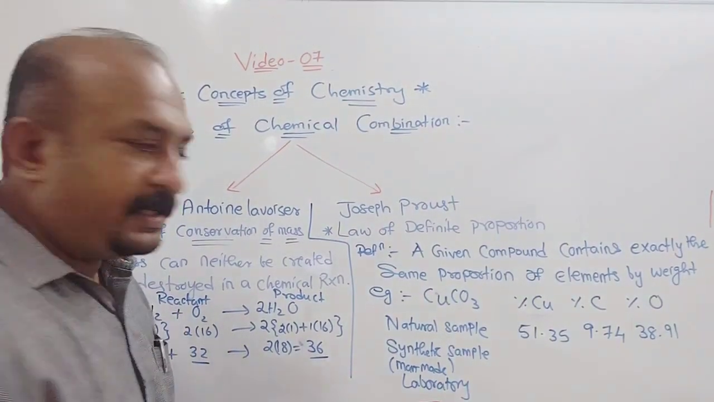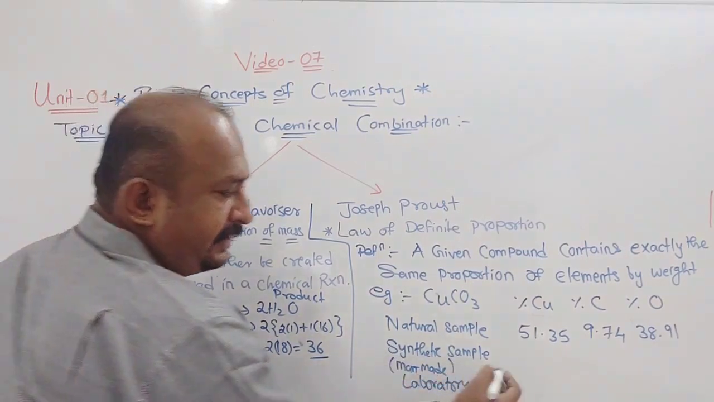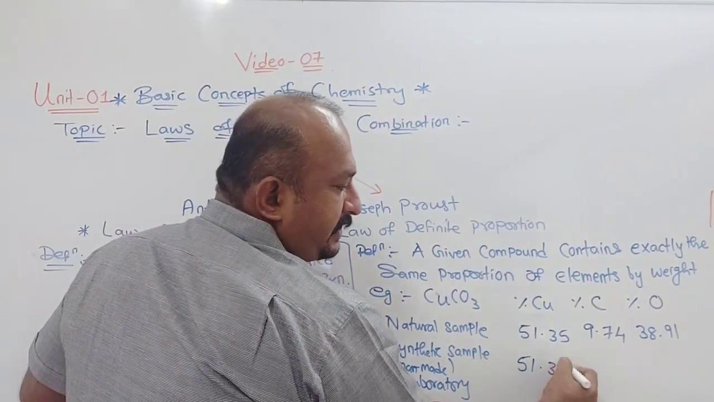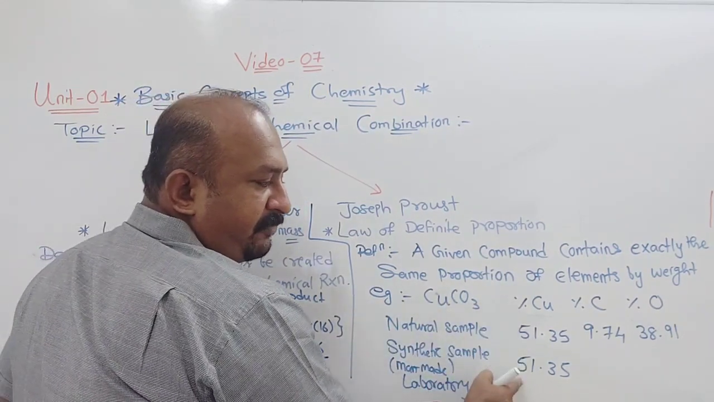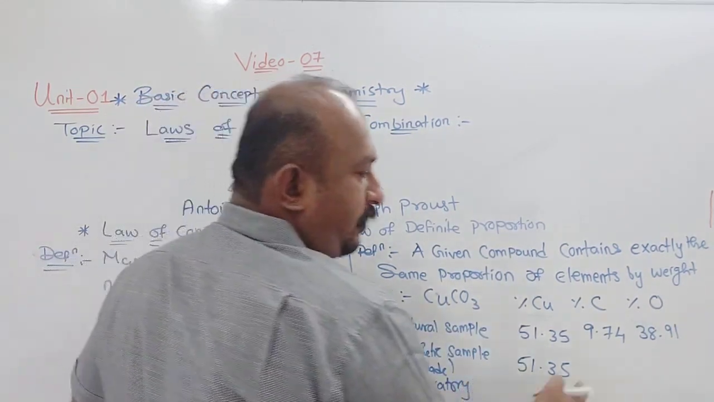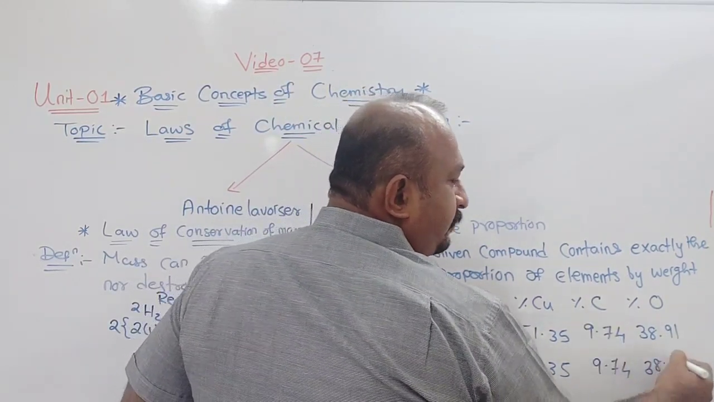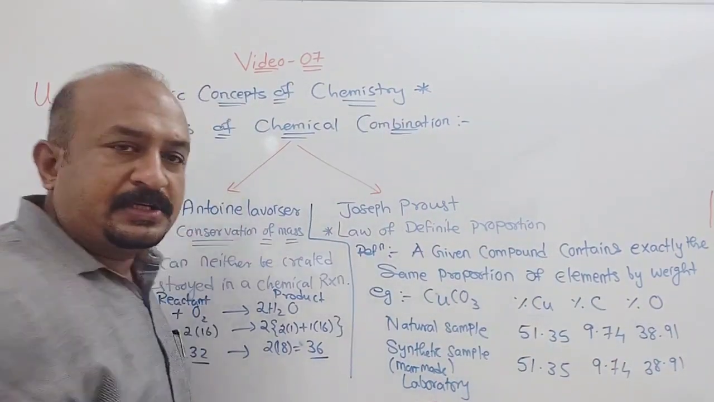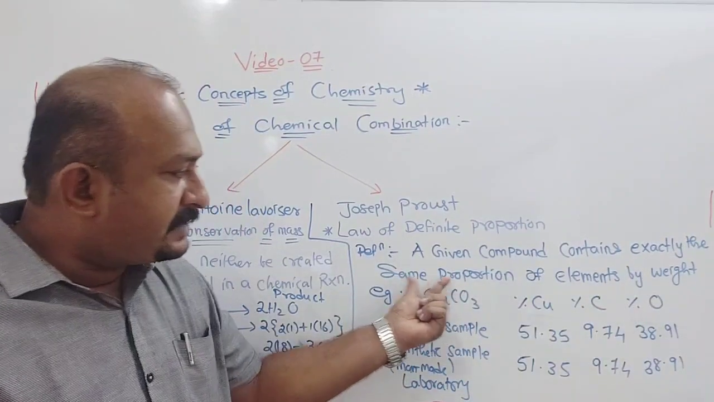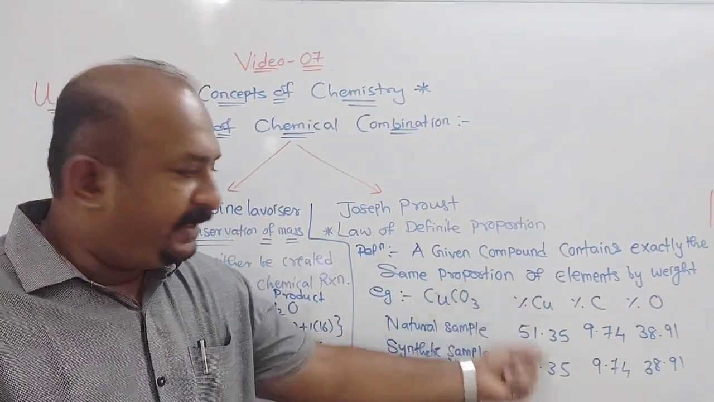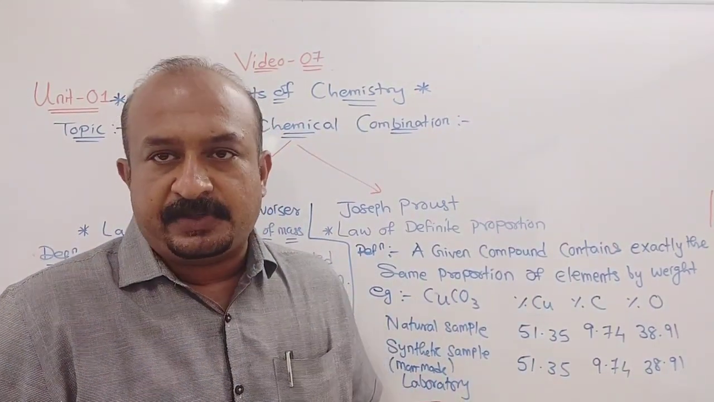Now, when copper carbonate was synthesized in the laboratory, it was also found to be the same: it contained 51.35% copper, 9.74% carbon and 38.91% oxygen. So what does it mean? A given compound contains exactly the same proportion of elements by weight. The proportion, that is the percentage, is the same.